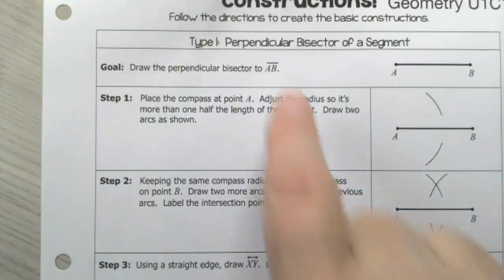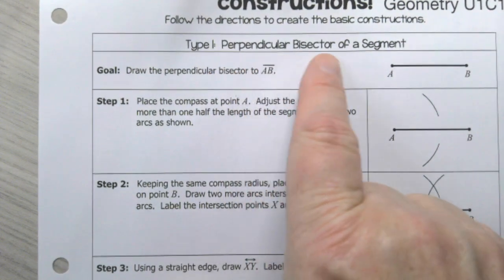The first thing is we're going to draw a perpendicular bisector of a segment. So we're going to take our straight edge, and it says right here the goal is to draw a perpendicular bisector to segment AB.